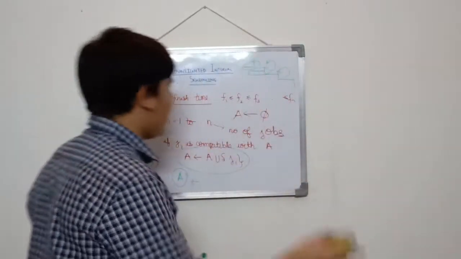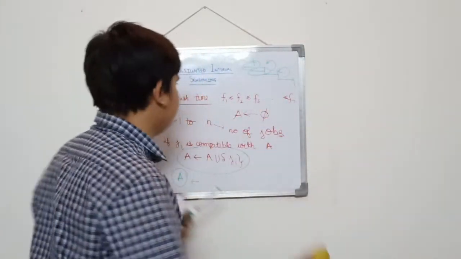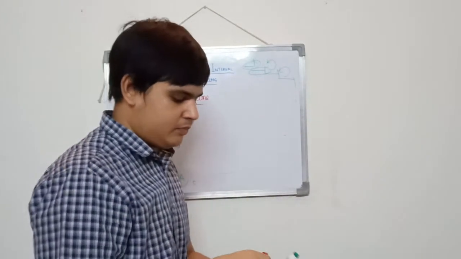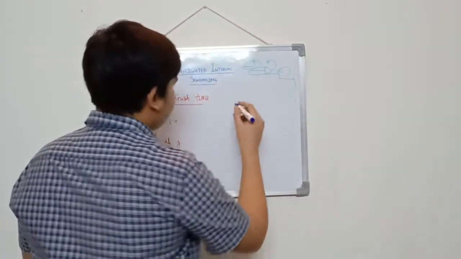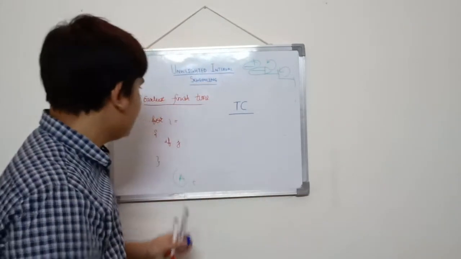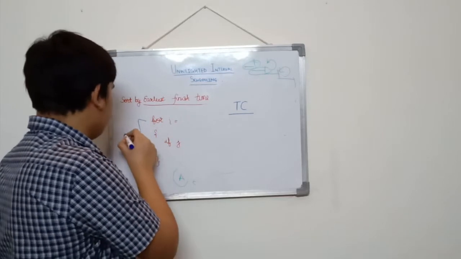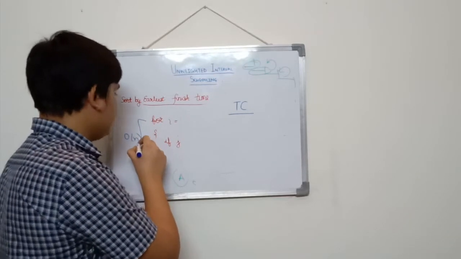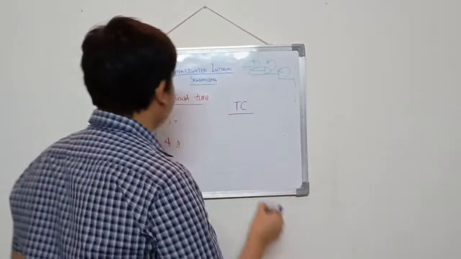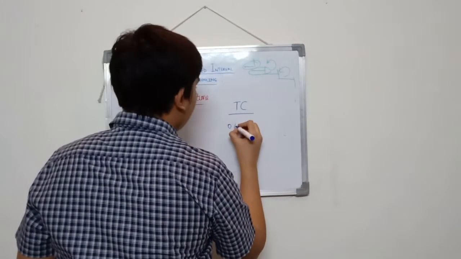So what do you think the time complexity for this algorithm is? Time complexity. We can clearly see that there is one for loop. So big O of n. So do you think this is the answer? No, this is not the answer. The answer is n log n.